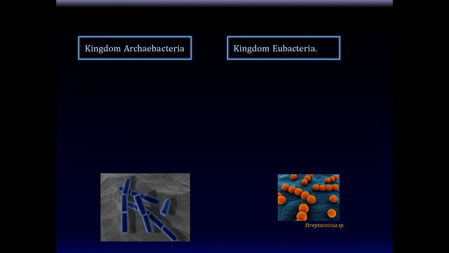You are probably intimately familiar with some of these. If you ever had strep throat, that is Streptococcus, a type of bacteria that belongs to the more modern bacteria, the kingdom Eubacteria. Of these two kingdoms, the Archaebacteria, or ancient bacteria, are older in the evolutionary line. It's thought that the Eubacteria are the new kids on the block, so to speak. Several hundred species of Archaebacteria are still found, and that by itself is an impressive fact.